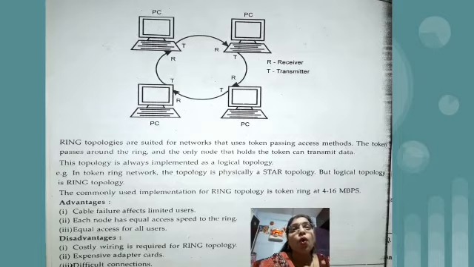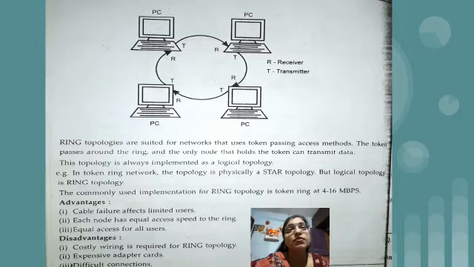Disadvantages: costly wiring is required for ring topology. Second one is expensive adapter cards are needed to form the network. And third one is difficult connections. Now in the diagram we have only 4 computers. But it is not necessary that a network has only 4 computers.